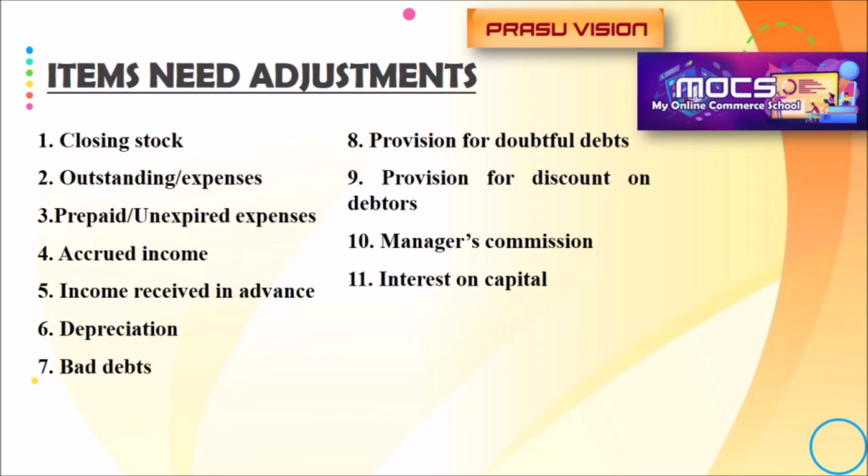The common items which need adjustments: closing stock, different outstanding expenses, prepaid or unexpired expenses, accrued income, income received in advance, depreciation of the asset, bad debt, further bad debt, provision for doubtful debt, provision for discount on debtors, manager's commission, interest on capital, interest on loan, interest on investment, interest on drawings, goods distributed as samples, abnormal loss of goods, goods given as charity.